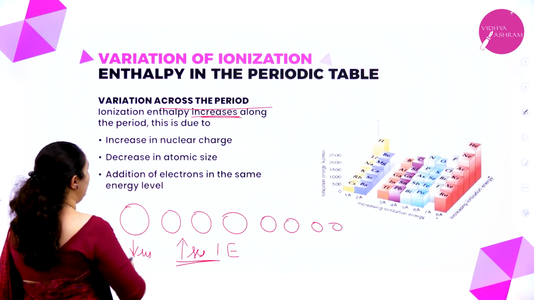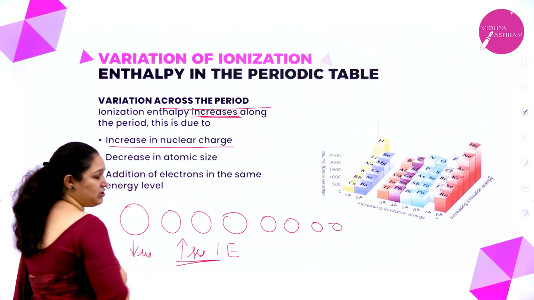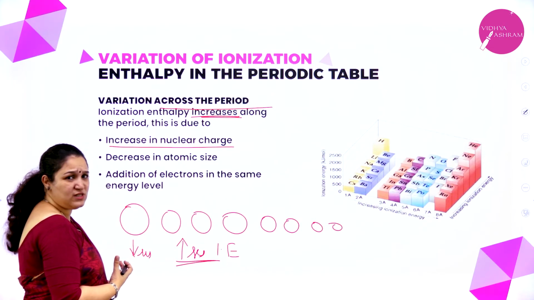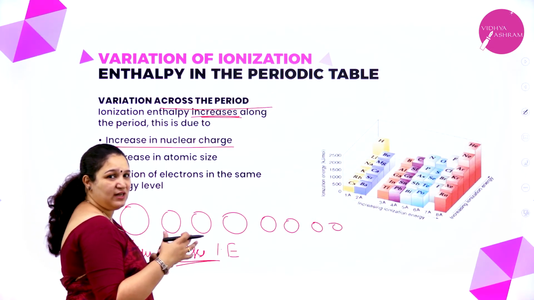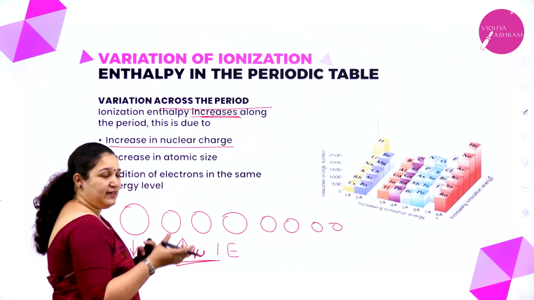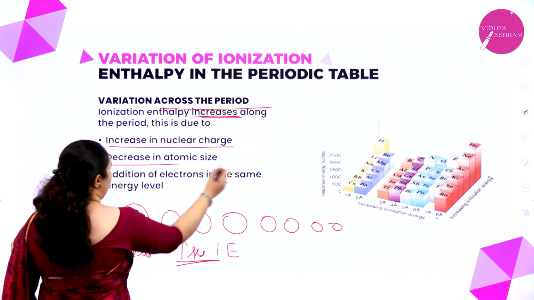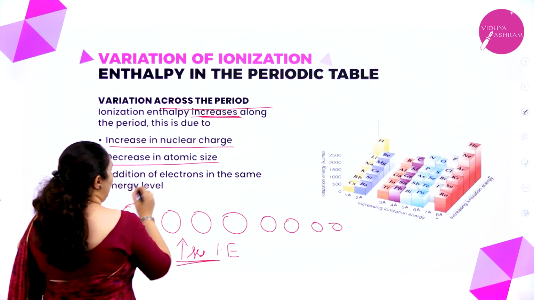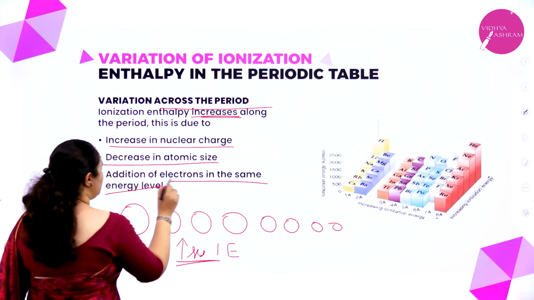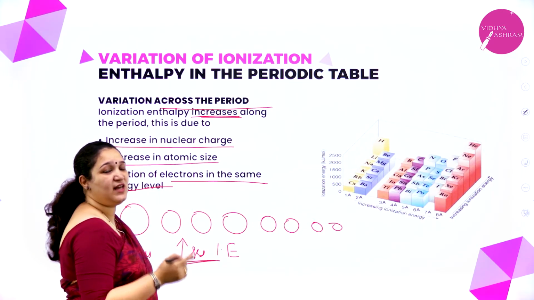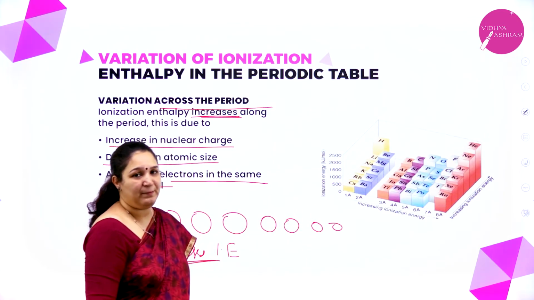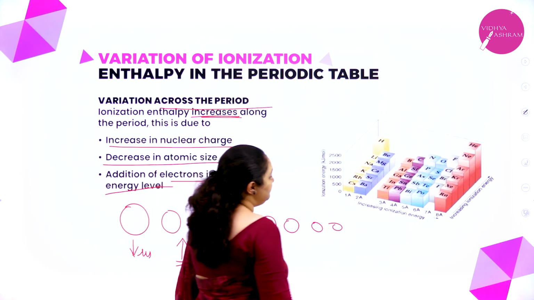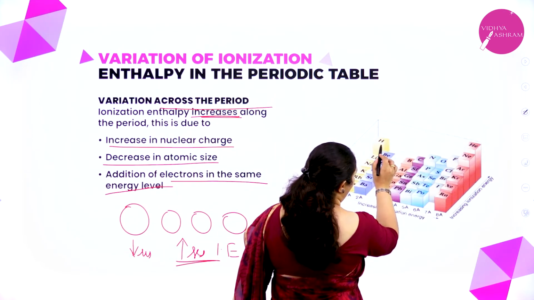The reasons they have given: the nuclear charge increases, the number of protons is increasing, but the number of shells, or the distance between the nucleus and the shell, is the same. The electrons are added to the same shell, so there is a decrease in atomic size, and the addition of electrons in the same energy level is happening, because of which the ionization enthalpy will be more when we move across the period. Here you can observe hydrogen and helium.